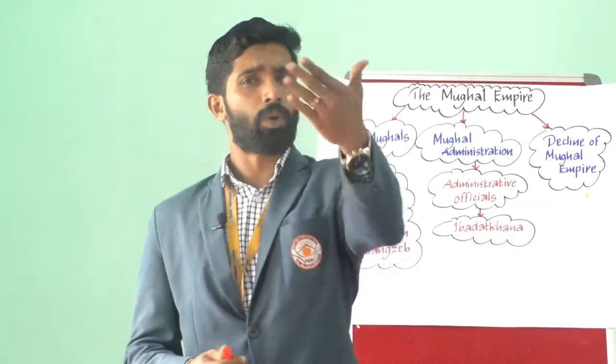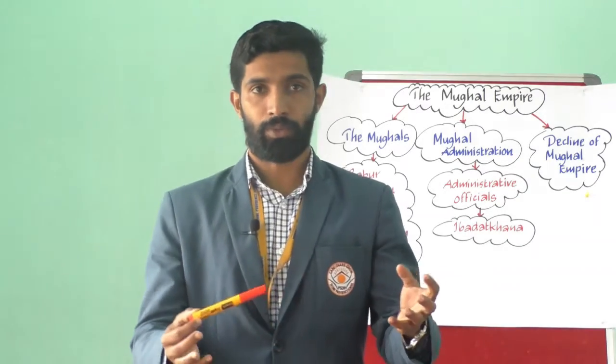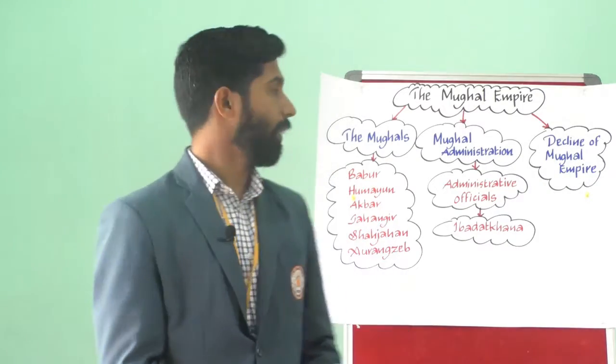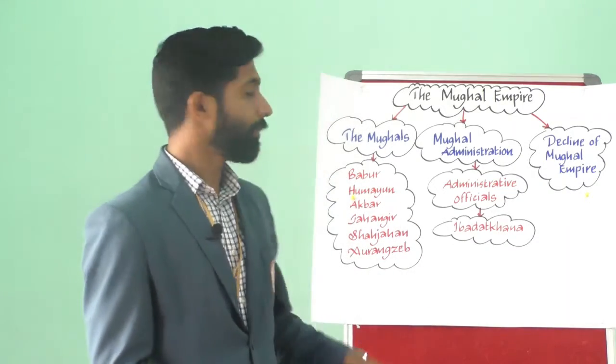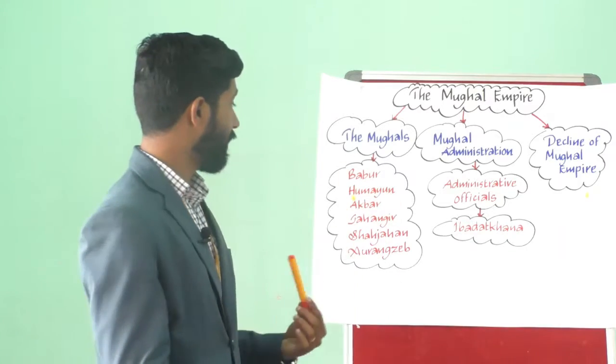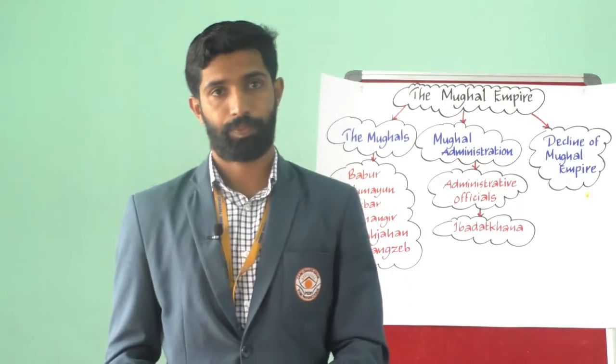All these helped Babur to lay the foundation of an all-India empire. And now we are going to learn about the most important Mughal rulers. They were Babur, then Humayun, Akbar, Jahangir, Shah Jahan and Aurangzeb.